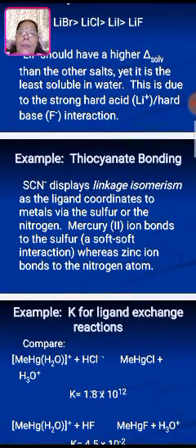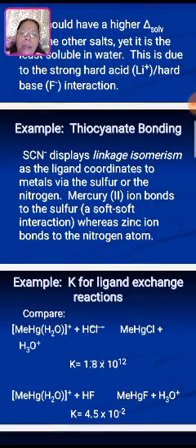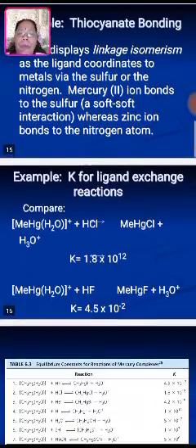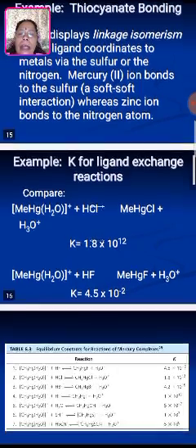About thiocyanate bonding: thiocyanate is a ligand which displays linkage isomerism, bonding through nitrogen as well as sulfur. A ligand coordinates to a metal via sulfur or nitrogen. See the example: mercury ion bonds with sulfur, a soft interaction, whereas zinc ion bonds through the nitrogen atom.